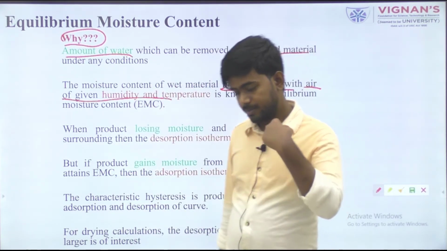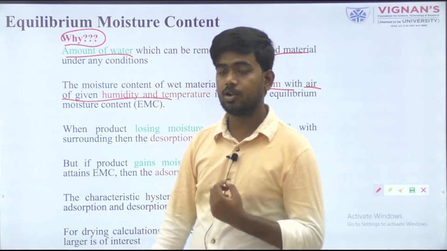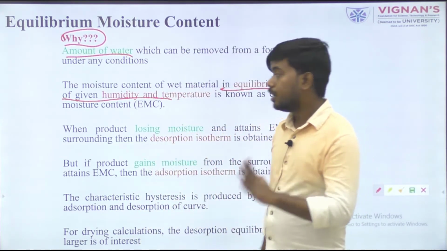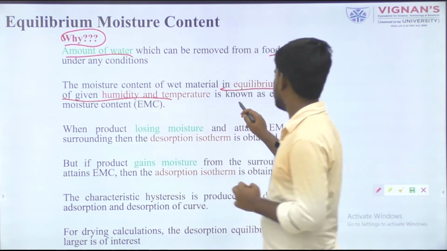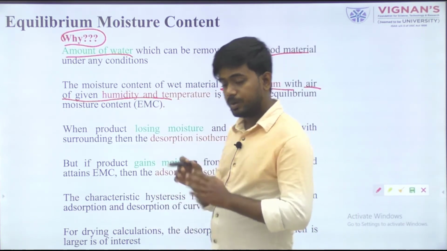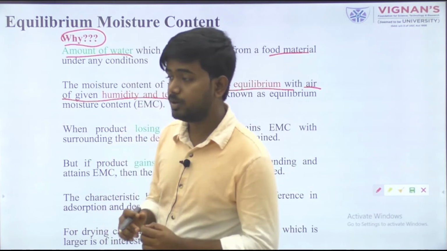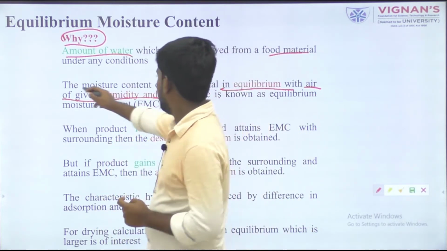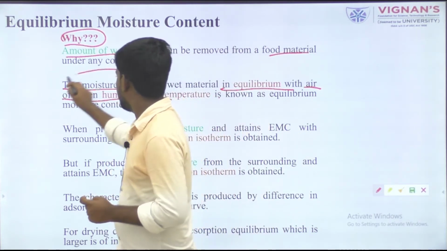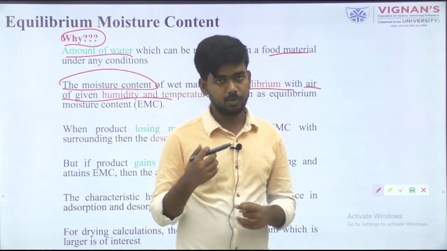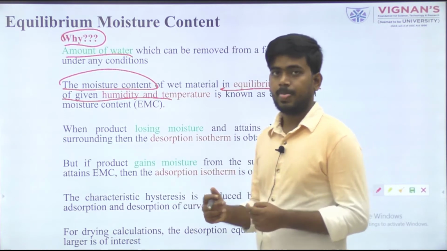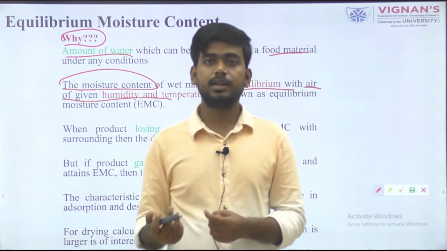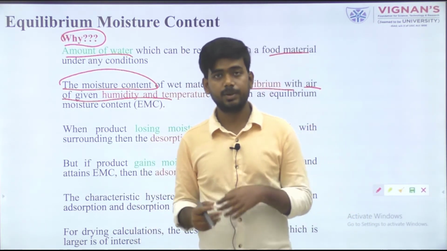When you define any equilibrium concept, the first consideration is humidity and temperature: how much moisture can be present in the food material at that particular humidity and temperature. If we change the humidity or temperature, the moisture content may vary.